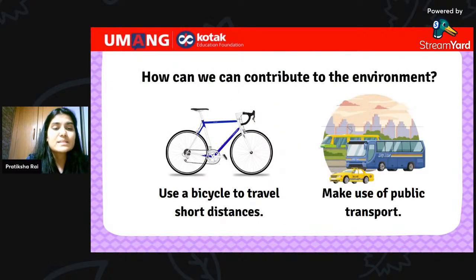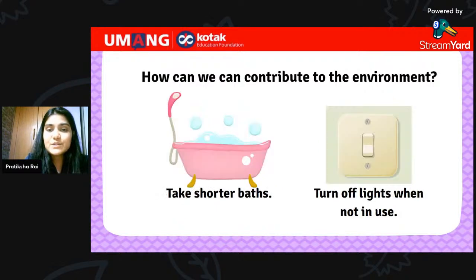The first one is use a bicycle to travel short distances. What is the next one? Can you read it out? Type it in the chat box for me. It is make use of public transport. Okay. The next one is take shorter baths and turn off lights when not in use. Now, how will this help us? Reduce global warming by saving energy, right?